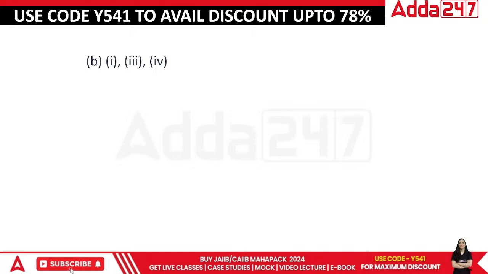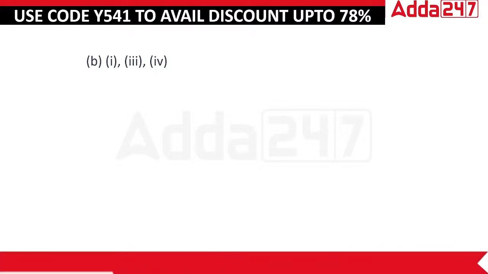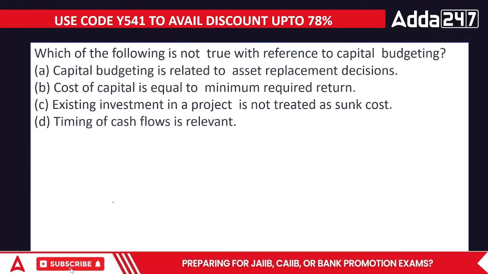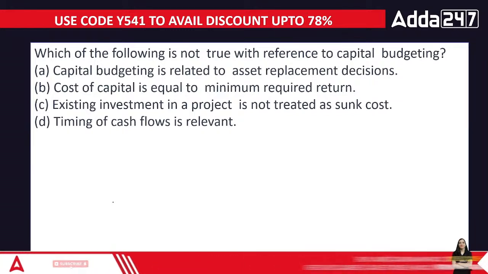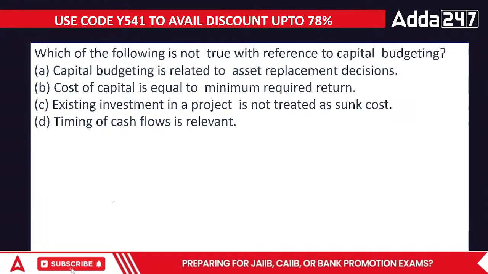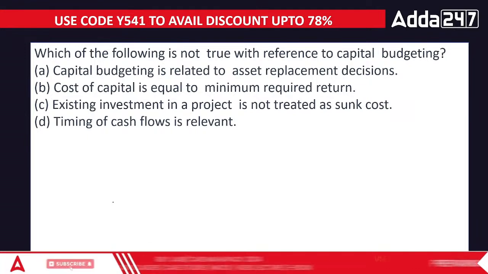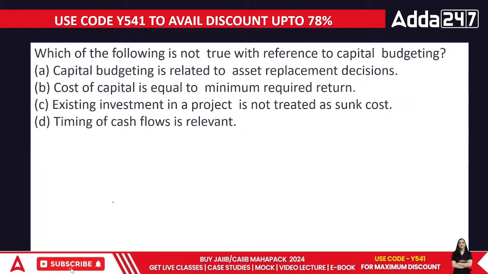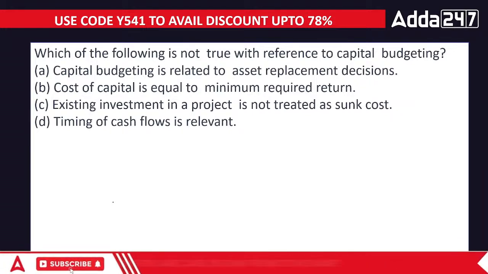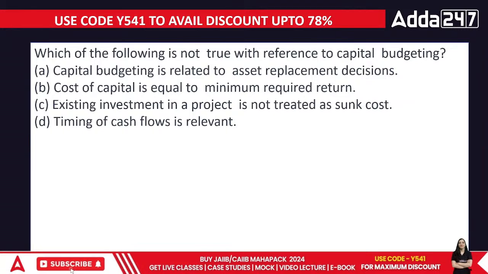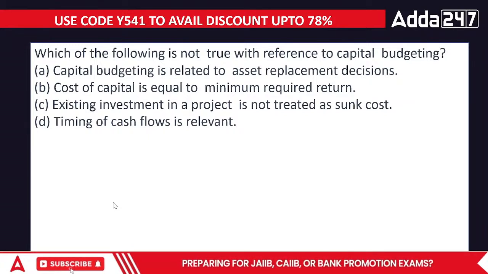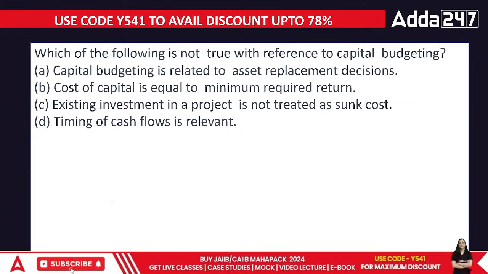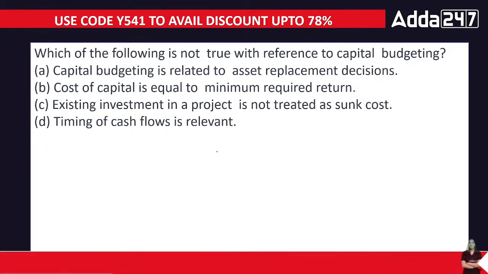Okay, now let's move on to the next question, everyone. Which of the following is not true with reference to capital budgeting? Capital budgeting is related to asset replacement decisions, or cost of capital is equal to minimum required return, or existing investment in the project is not treated as sunk cost. Timing of cash flows is relevant. Timing of cash flows is definitely relevant, because if you are receiving the money over a longer period of time, the return should be good. If you're getting pennies, whatever number of years it takes, how does it matter? So one point that is true is timing is relevant.